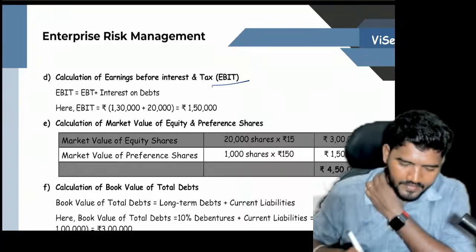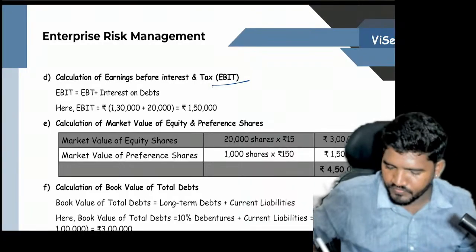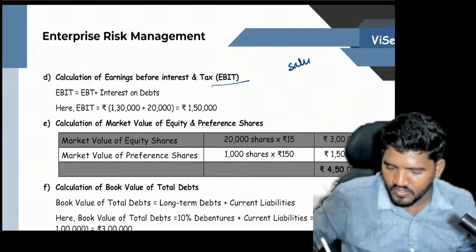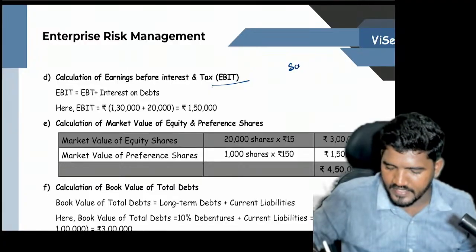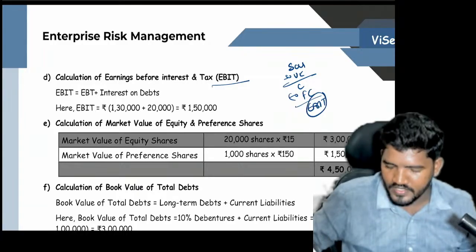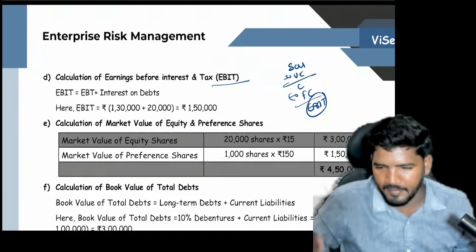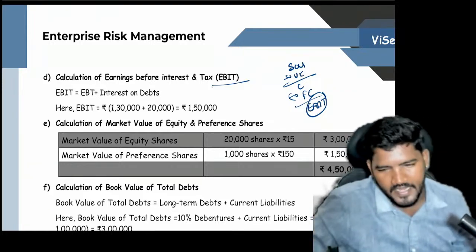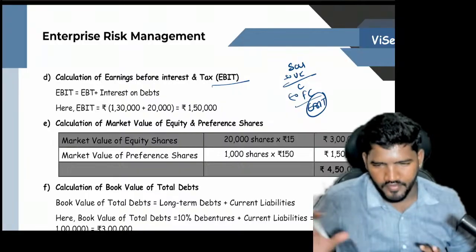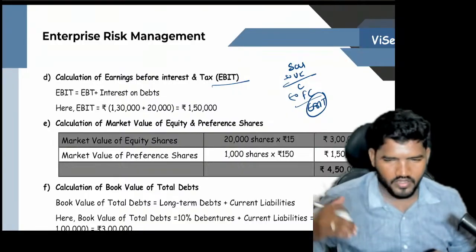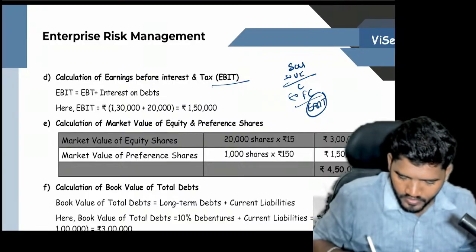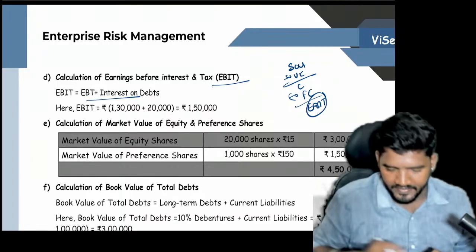Next, EBIT. Sometimes they will give sales. So you know the income statement, right? Sales less variable cost, you will get contribution; less fixed cost, you will get EBIT. This is one alternative. Sometimes you have to calculate from down to up: EAT plus tax, EBT; EBT plus interest, EBIT. They will try to confuse you, don't get confused. Calculate like that. So EBIT is EBT plus interest on debt.